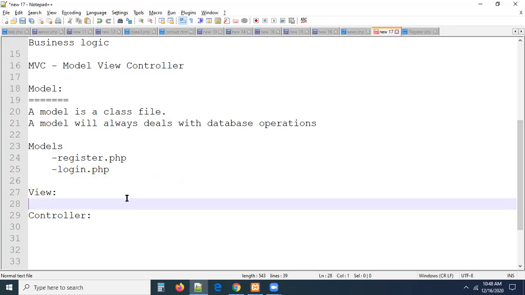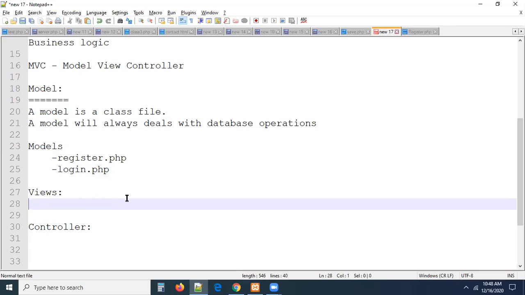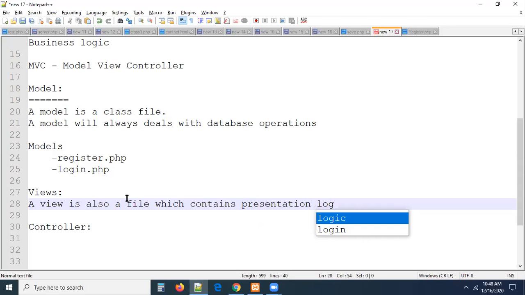A view folder, views or view, whatever it may be, guys. Here, a view always talks about the front end. So a view file will always deal with the front-end design, guys, right? A view is also a file which contains presentation logic. Nothing but HTML, CSS, different templates, guys, right?